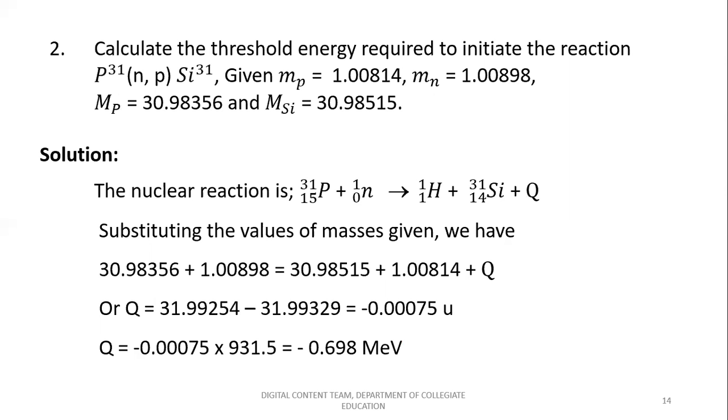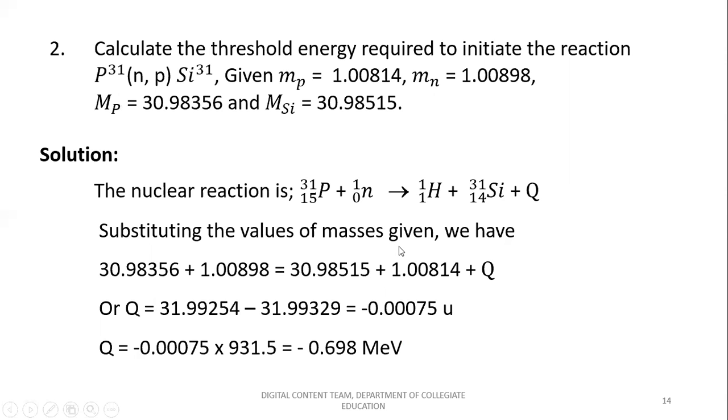So consider the nuclear reaction from the given data. You can see that phosphorus is the target nucleus, and the neutron is the incident particle or projectile. Due to their interactions, the nuclear reaction takes place, and after the reaction, the product elements formed are proton 1H1 plus silicon 31 with atomic number 14, plus some amount of energy is released. So we'll try to find out the nature of this Q value, which tells you whether it is an exothermic reaction or an endothermic reaction.